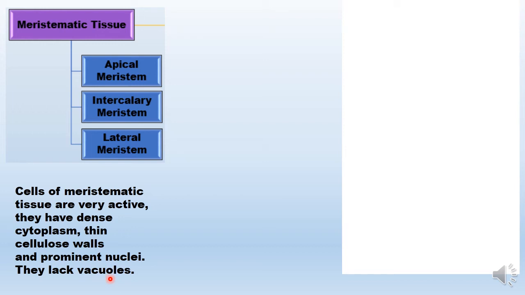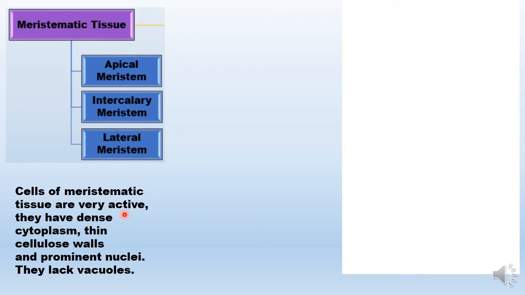So this is very often asked that how will you differentiate cells of simple permanent tissue or cells of meristematic tissue, because after all maturation of these cells will give rise to simple permanent tissue. So you have to start with the metabolic activity rates.